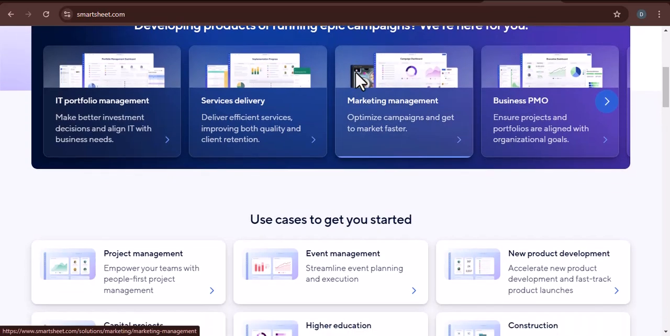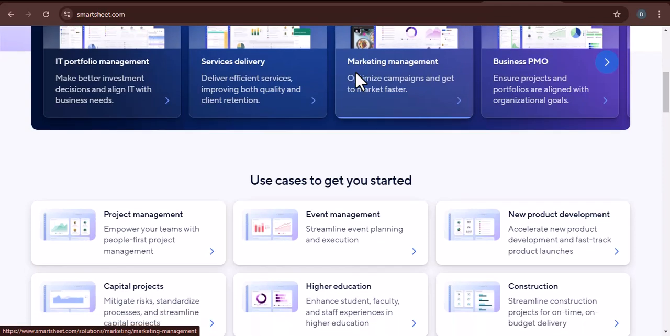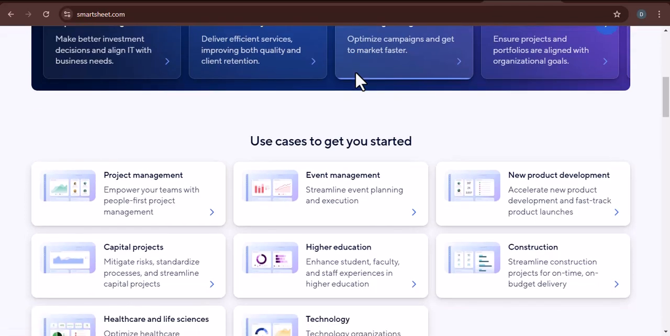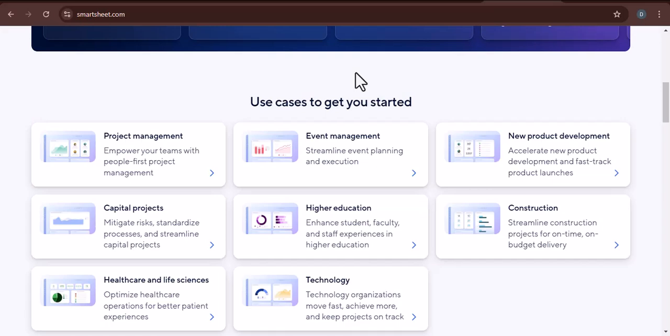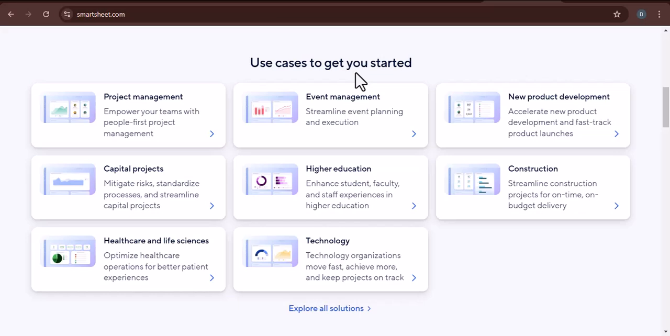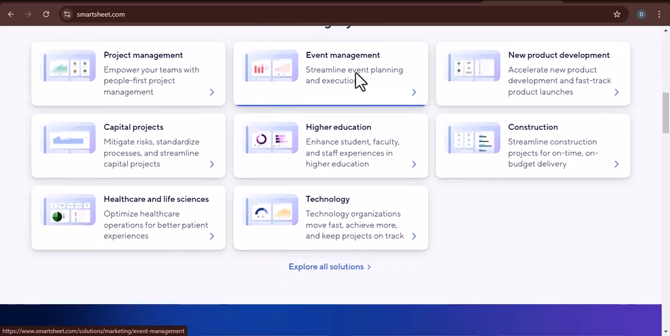What is Smartsheet? Before we get started, let's take a quick look at what Smartsheet is. Smartsheet is a cloud-based platform that allows you to create and manage projects, tasks, and workflows. It's a very flexible tool that can be used for a variety of different purposes, from project management to marketing to sales.